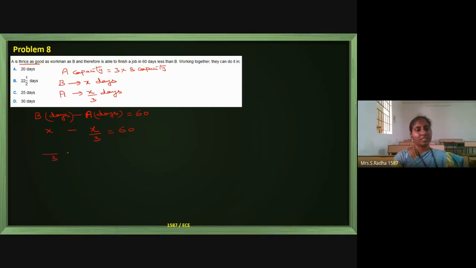If you make 3 as LCM, this is 3x minus x equal to 60. So 2x equal to 180, so x value is 90, which is nothing but the number of days taken by B. Now the number of days A is taking is x by 3, because his capacity is 3 times, as analyzed in step 1.